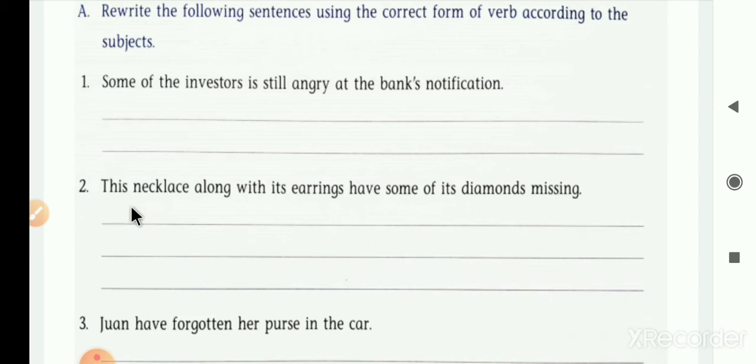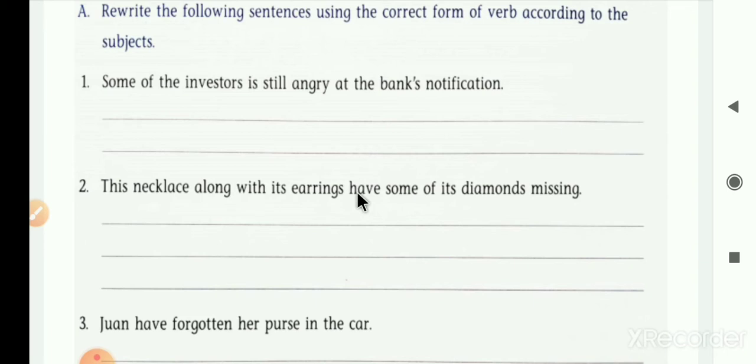But in that sentence, we are talking about a single necklace. We are not talking about earrings, but we are talking about the necklace. So necklace is in a singular form.